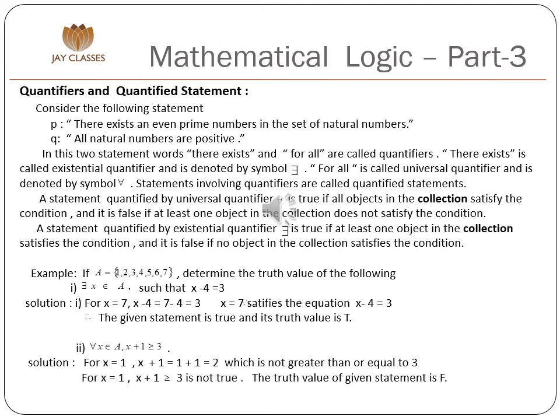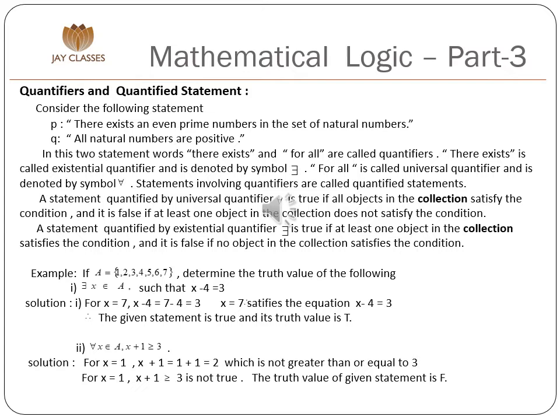Solution. For x is equal to 7, x minus 4 is equal to 7 minus 4 is equal to 3. Therefore, x is equal to 7 satisfies the equation x minus 4 is equal to 3. Therefore, the given statement is true and its truth value is T.